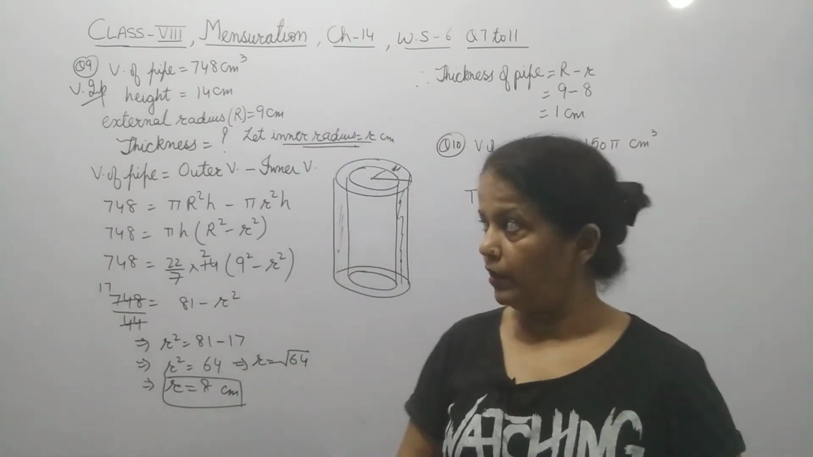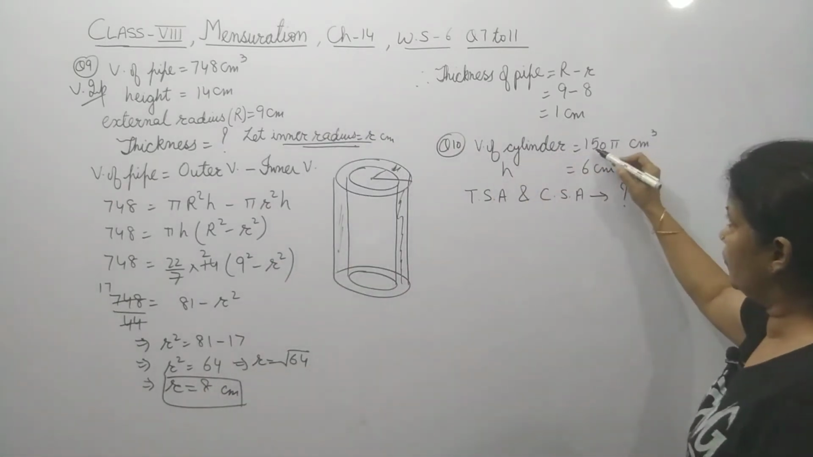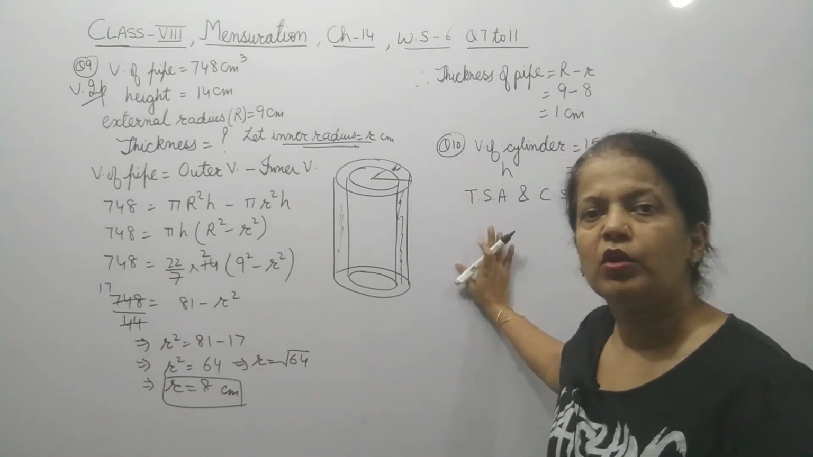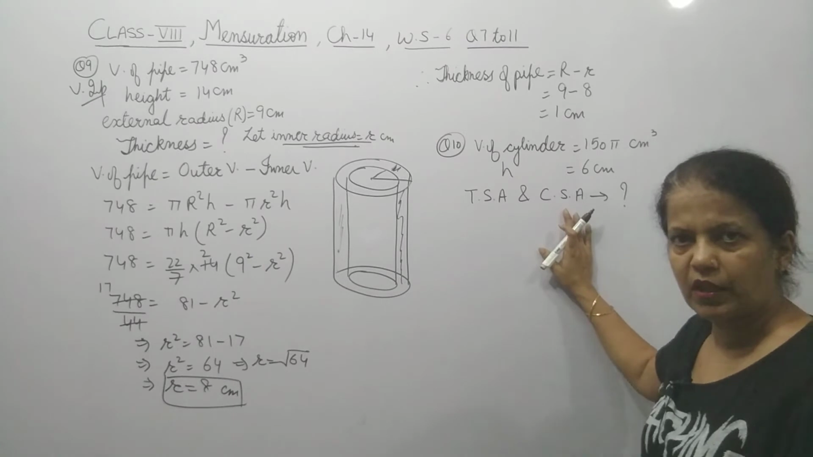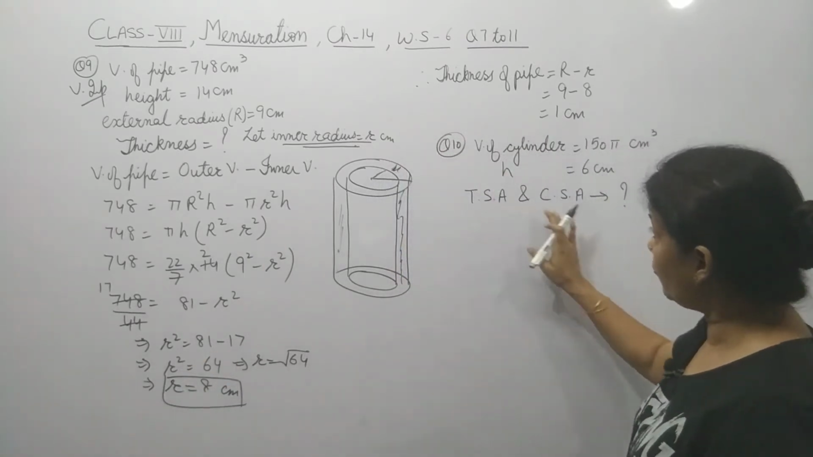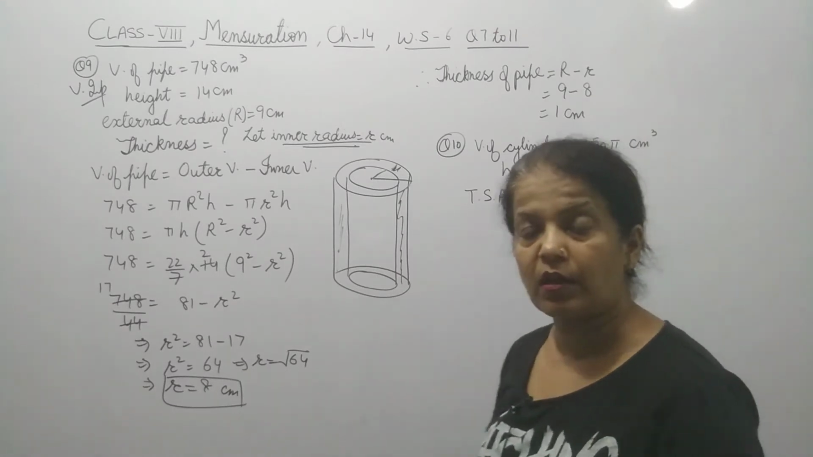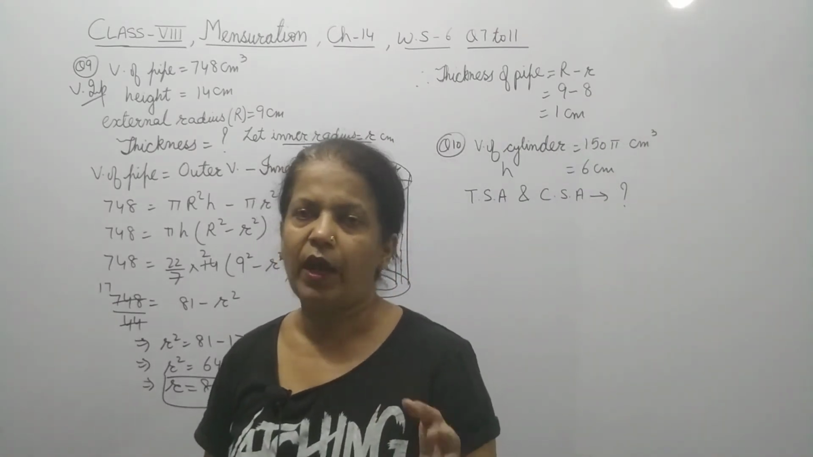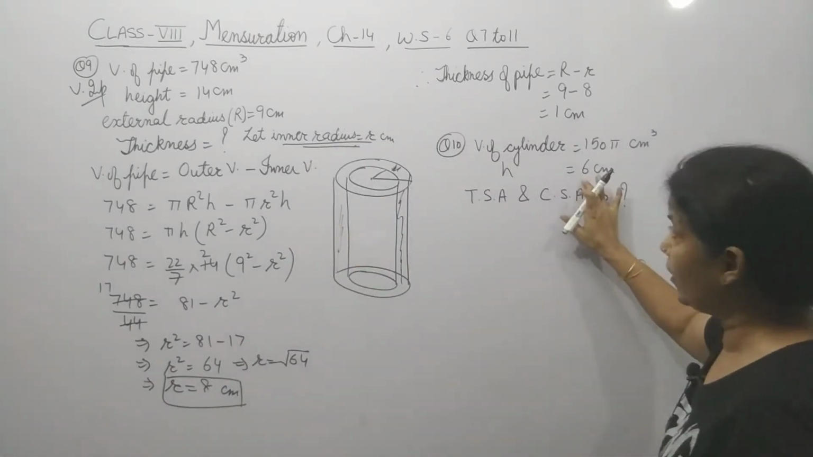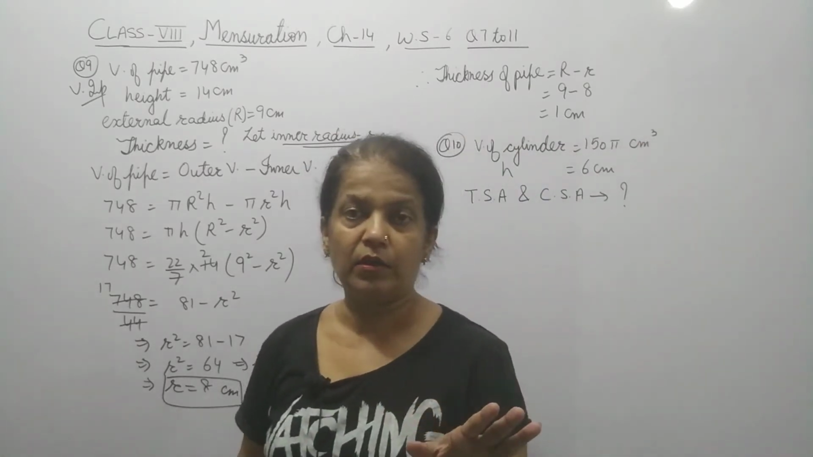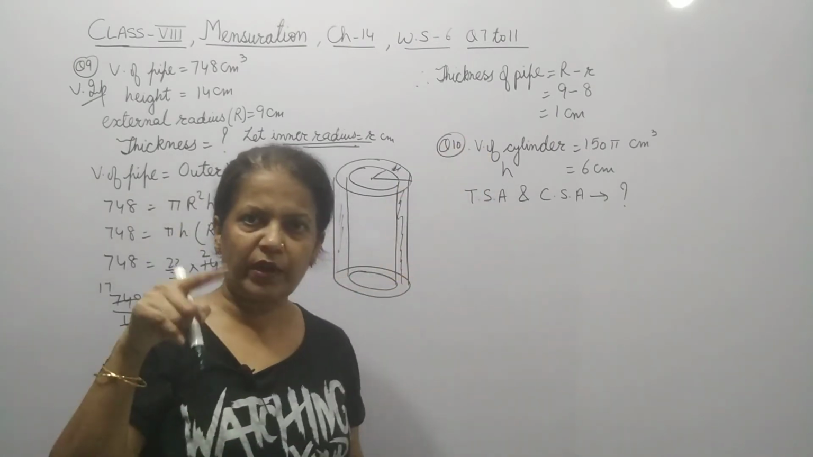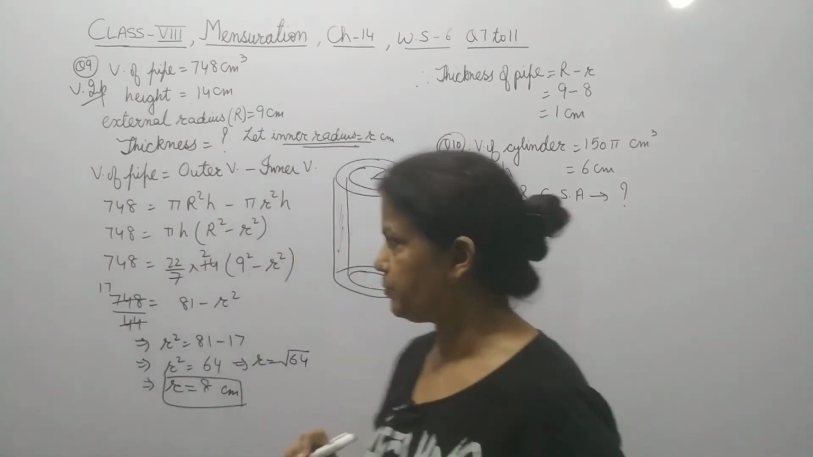In question 10, it is given volume of cylinder is 150 pi centimeter cube, height is given, and we have to find out the total surface area and the curved surface area. Curved surface area or lateral surface area, one and the same thing. To find these two, formula of cylinder: curved surface area is 2 pi RH and the total surface area is 2 pi R (R plus H). H is there, but we don't have R. So what does it mean? With the help of this volume, we will find out R first and then we will substitute it.